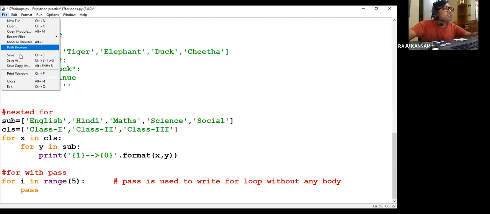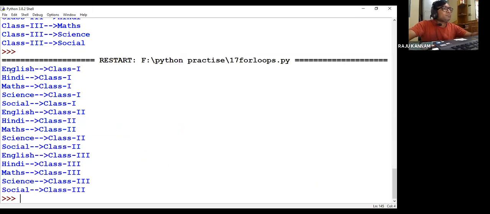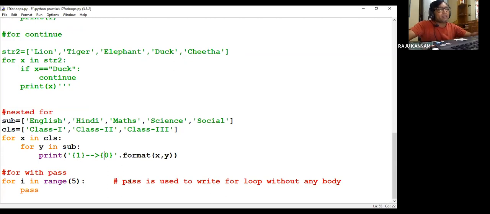Now if you execute this, see here, first subject will be printed, then class. So how you want to print, which format you want to print, accordingly you have to mention the corresponding index. If I want to print class first, then subject next, X is class, Y is subject.